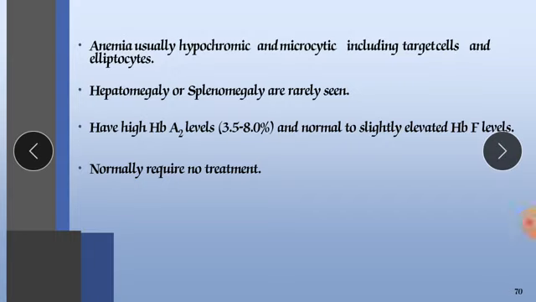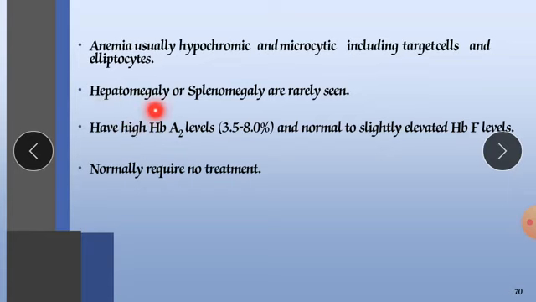Anemia is usually hypochromic, meaning the color of the RBC is faint, and microcytic, meaning smaller than normal, with a decline in the diameter of the RBC, including target cells and elliptocytes.